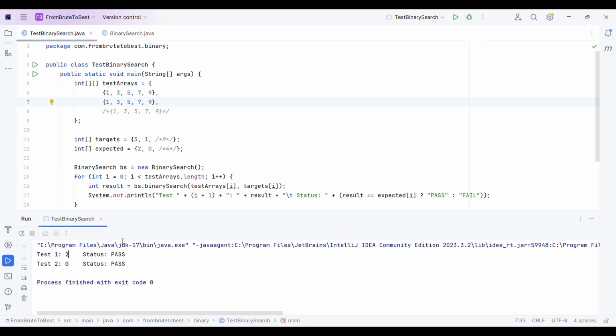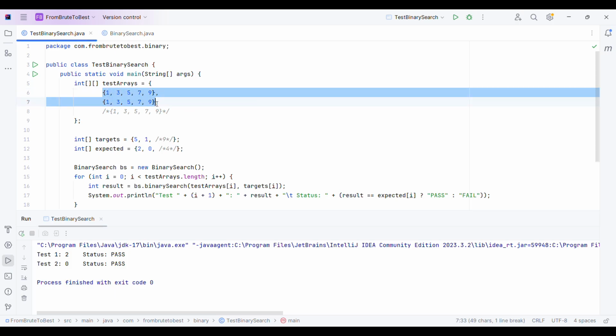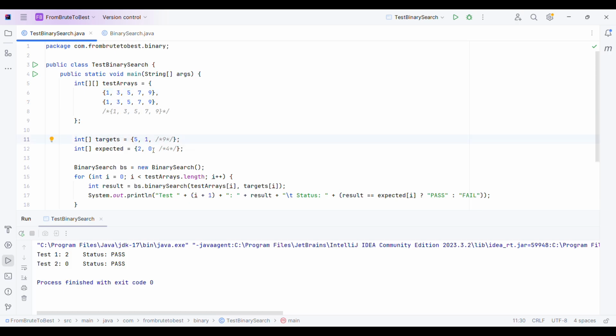Now in an interview or in your coding test, they might give you these two sample test cases, right, with the target and expected values. So once you see the sample test cases pass, you may get relaxed, forgetting about the edge cases. Now let me show you what's wrong and how the edge case will fail.